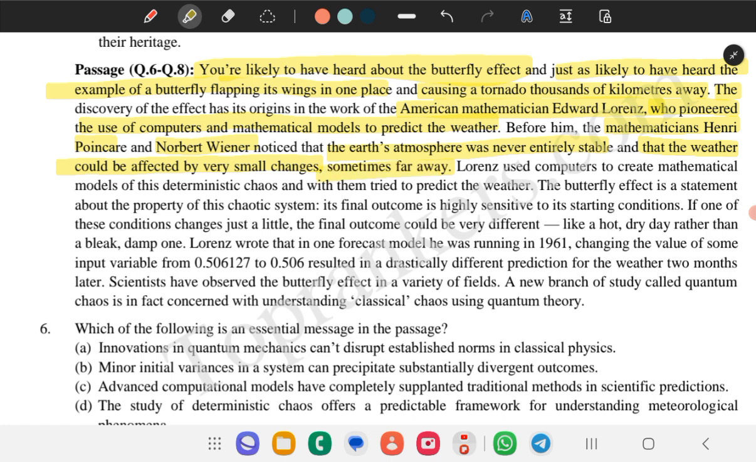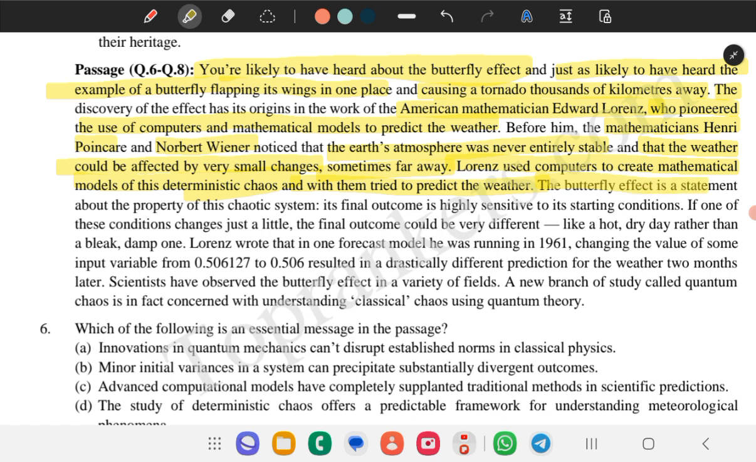Before Edward, the mathematicians Henry and Norbert pointed out that the Earth's atmosphere is not very stable, like it can be affected by mostly small changes also. Lorenz used a computer to create mathematical models of chaos, and with them tried to predict the weather. So Edward Lorenz used mathematical models to determine the chaos. Chaos means disturbance in the weather.